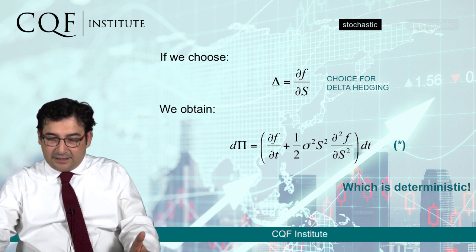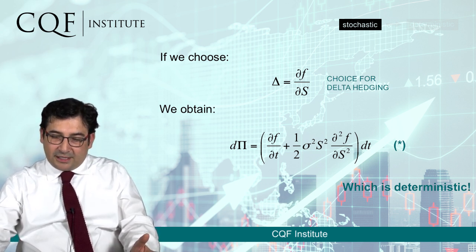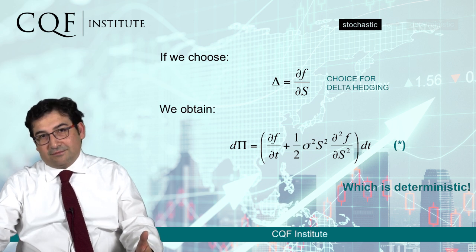This, in fact, has allowed us to go from stochastic to deterministic.